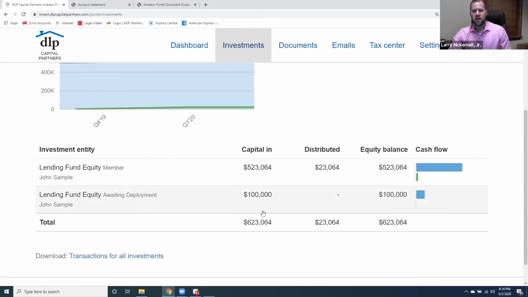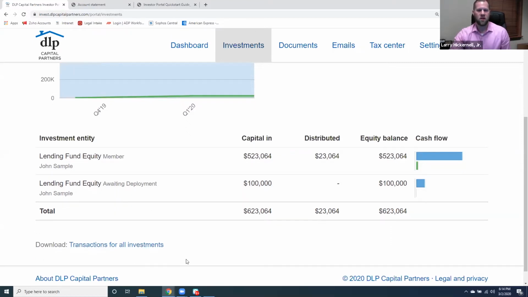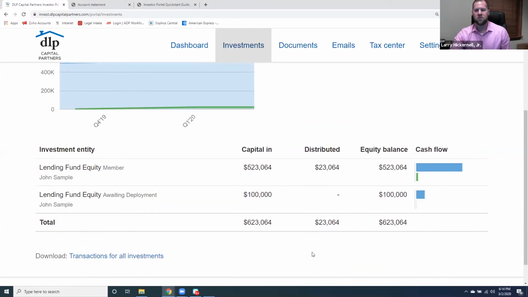So this experience really provides a nice, smooth, and I believe logical way of moving through the portal. So in order to see, say for instance, those distributions that we saw on the dashboard, there's always at the bottom of the screen the opportunity to move on to the next step. If someone wanted to download their transactions for all of their investments, they can click on this and do so.